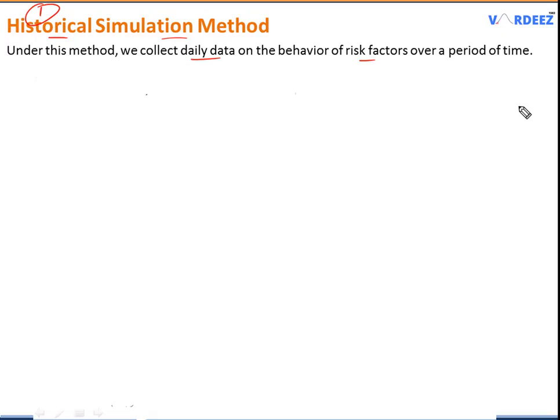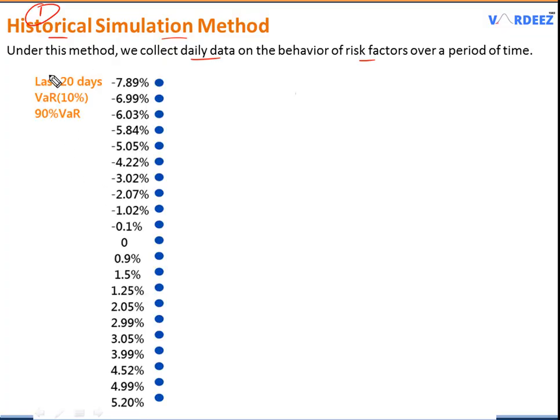I can simply collect the historical returns data of ABC company, and I can find the value at risk with that particular data. Now let's say that I have the last 20 days data of ABC Corporation, and I want to calculate the VaR at 10%. I can also say it as 90% VaR, right? They both mean one and the same thing.